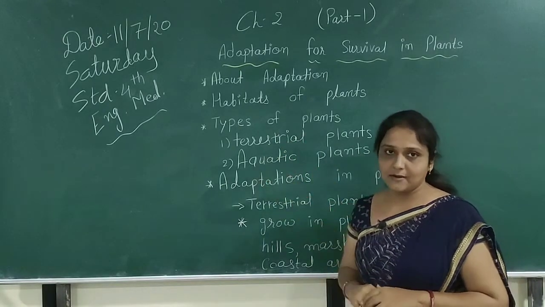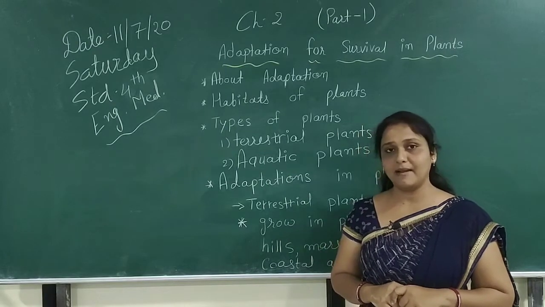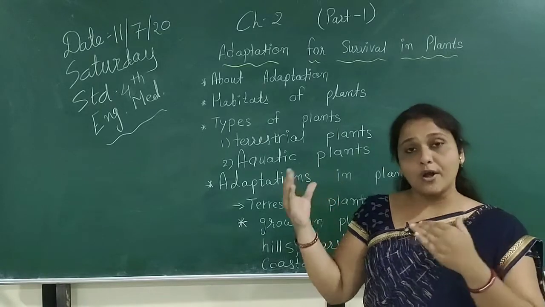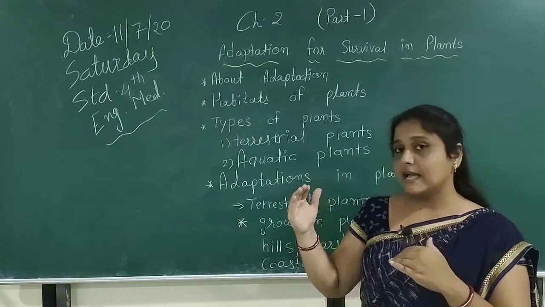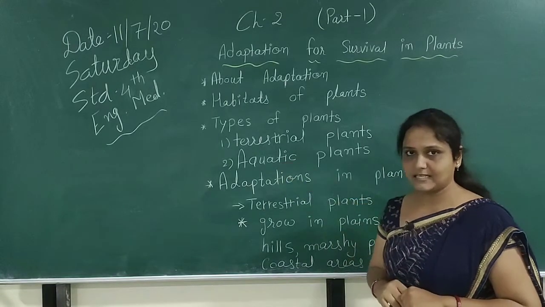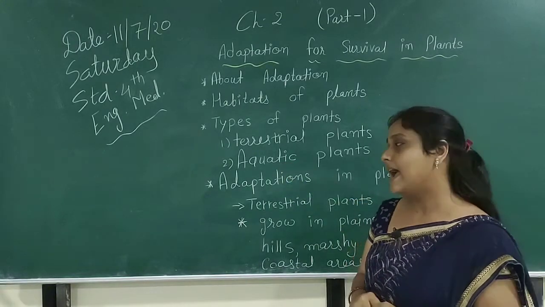Then after, aquatic plants. What is the meaning of aquatic plants? Aquatic plants are the plants which grow on water, and some types of plants grow in water. This type of plants is called aquatic plants. For example, lotus, hydrilla, etc.